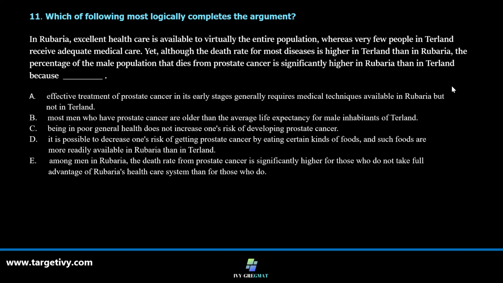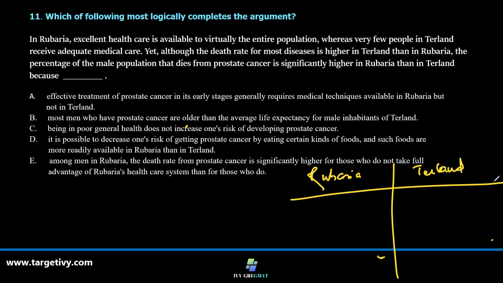So let's evaluate this situation. What is happening here? It's contrary to what is expected in a particular disease. There are two countries, Rubaria and say, Turland. Now the healthcare is excellent here, very high. Here in Turland it's poor.